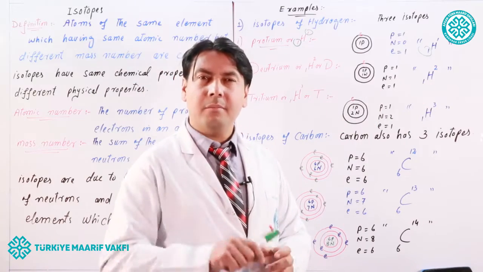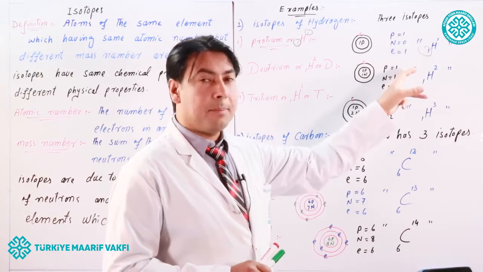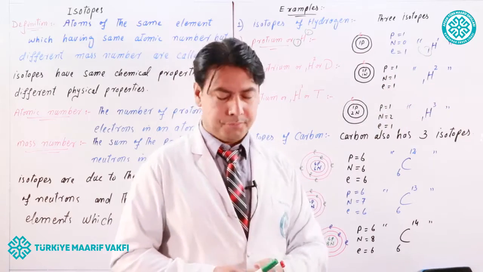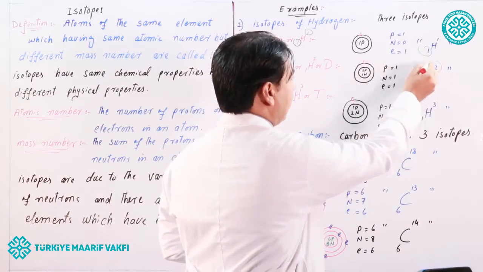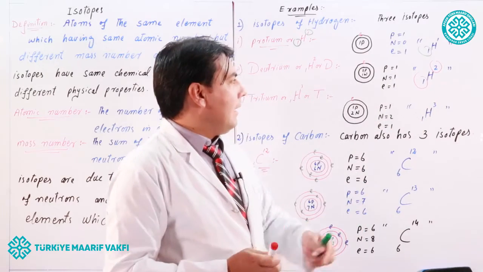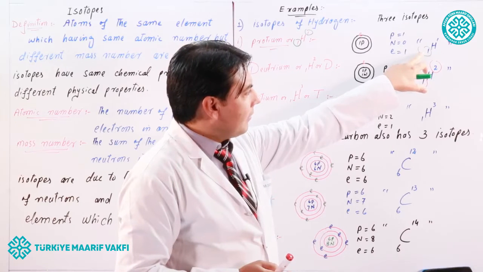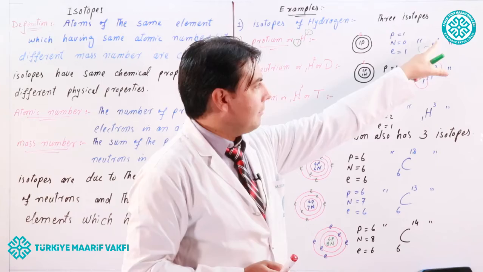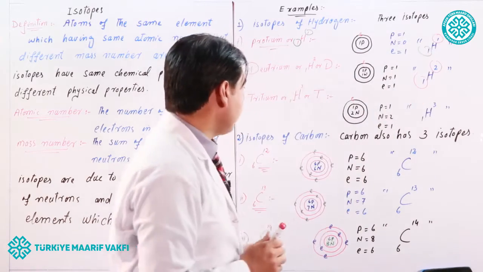What is the mass number of deuterium? The sum of protons and neutrons, 1 plus 1, is equal to 2. So 1H2. Look at the atomic number and mass number. The two isotopes have the same number of electrons, the same atomic number 1 and 1, but mass numbers 1 and 2.